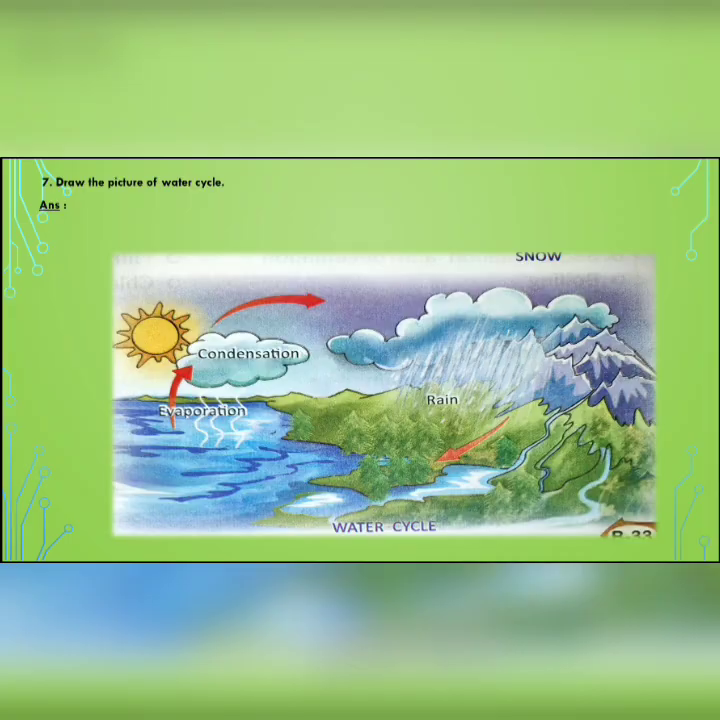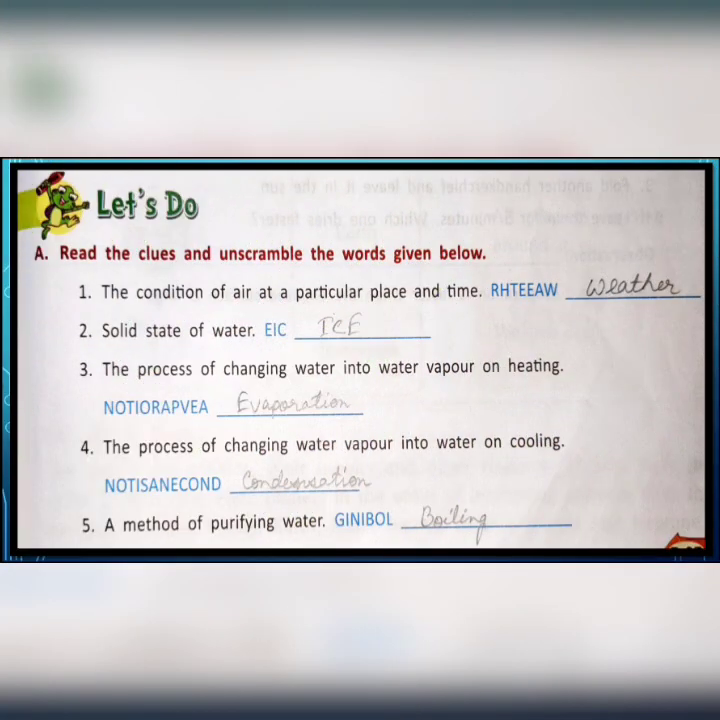Next, moving to question number 7. Draw the picture of water cycle. This picture is already given in your book, in page number B33. You have to draw this picture properly and you also have to color it. And with this, the discussion of all the question answers of this chapter is over. Next, moving to Let's Do part. Answer of this question you have to write in your book only.